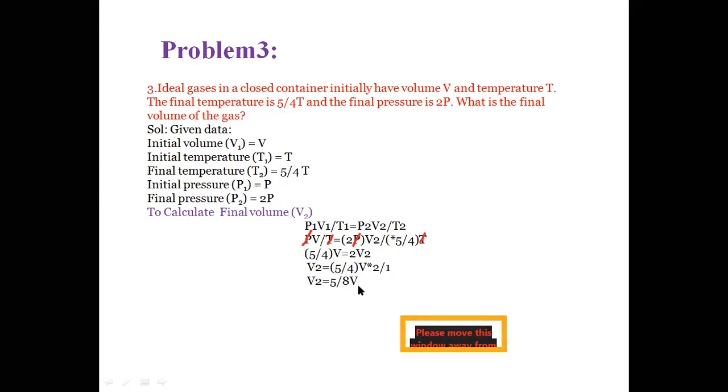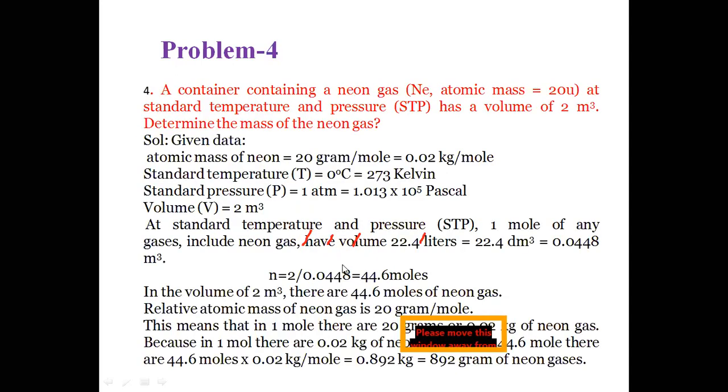So the final volume of the gas, when the pressure changes from P to 2P and the temperature changes from T to 5/4 T, is 5/8 of the initial volume. Next problem.